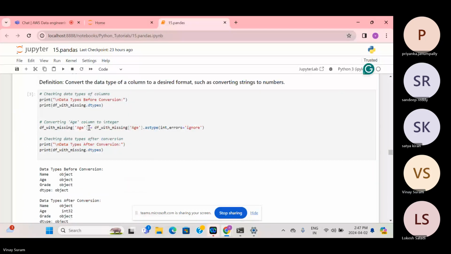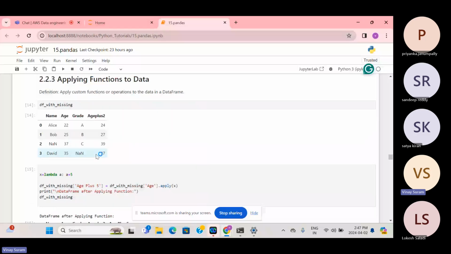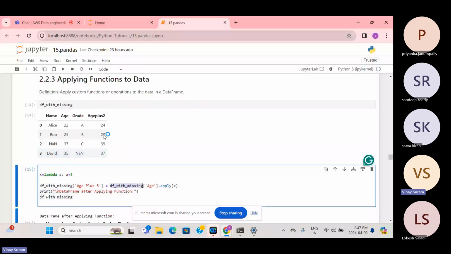Like this, we can apply a Python function to any column of the data set as well. If you could see, we have a function x equals lambda a: a plus 5. That means whatever value we pass to lambda will be incremented by 5. If you pass a as 20, it will be 25. In the same way, we have df with missing age dot apply. Apply is the function, and inside it we write x, which is a lambda function.